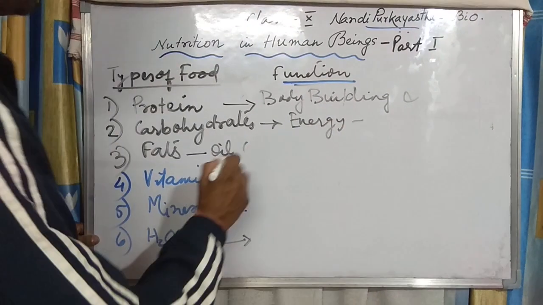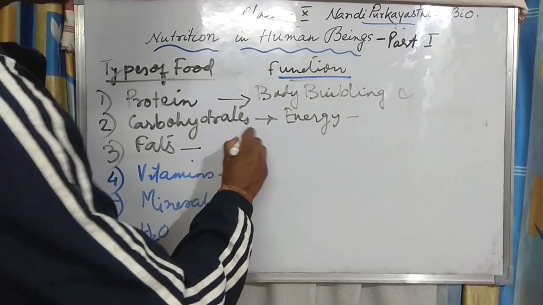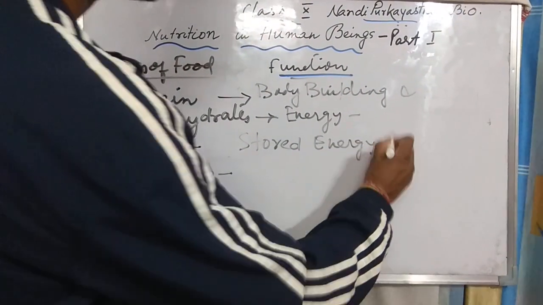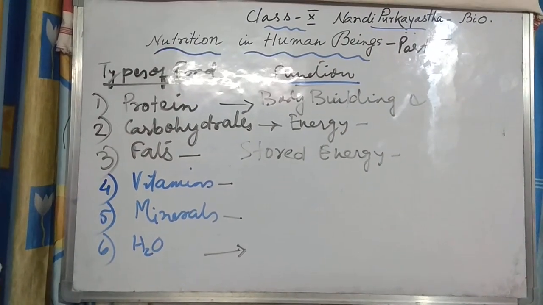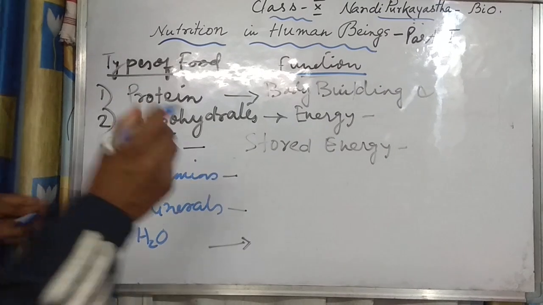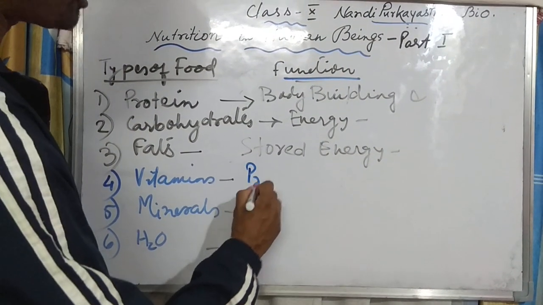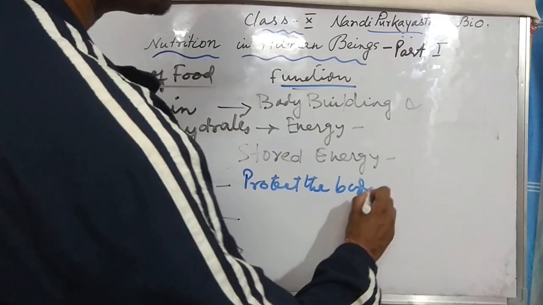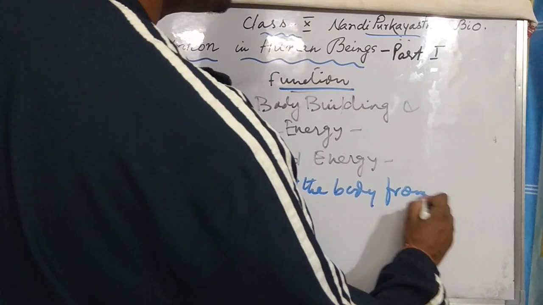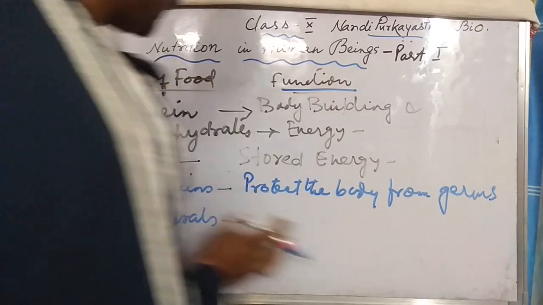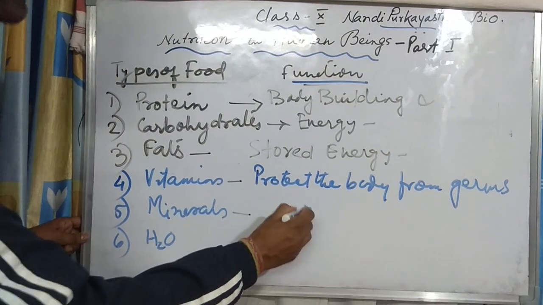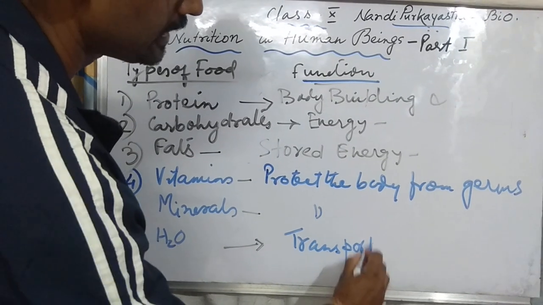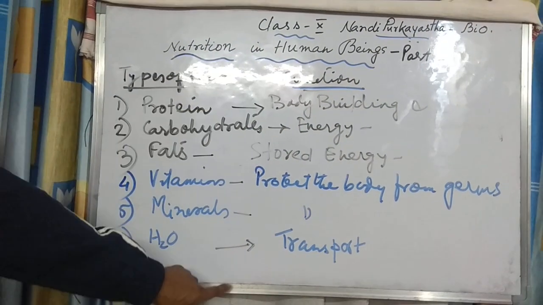Carbohydrate gives what? Energy. Fats, what do they do? They are a stored energy. Vitamins protect the body from germs. Defense. Minerals also do the same thing. Water helps in transportation. So these are the functions.